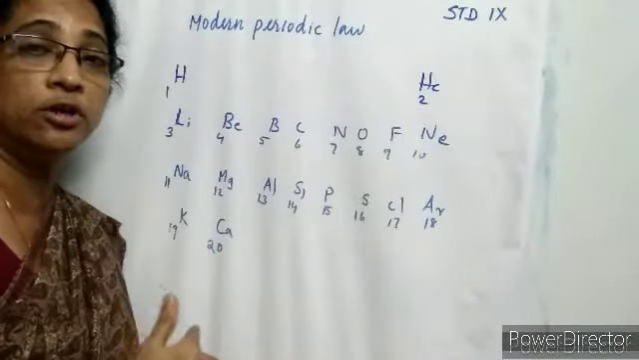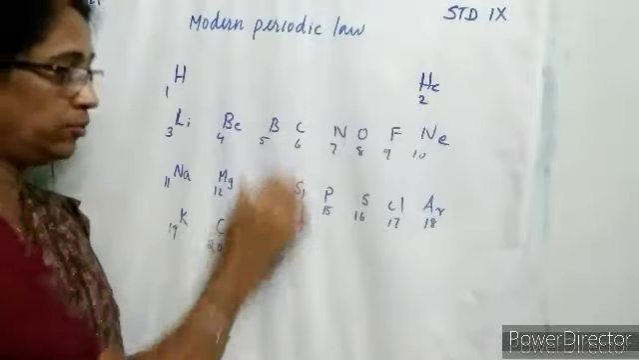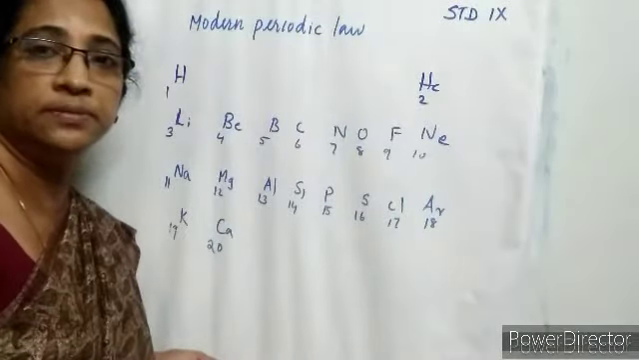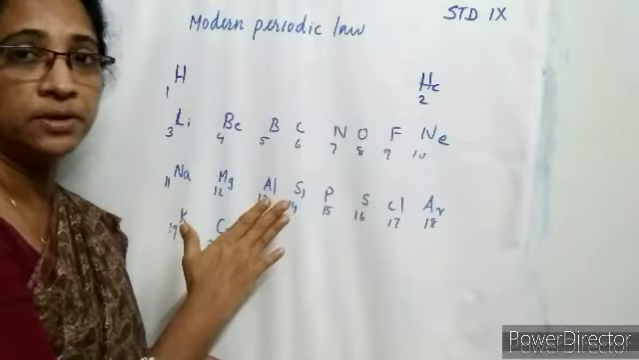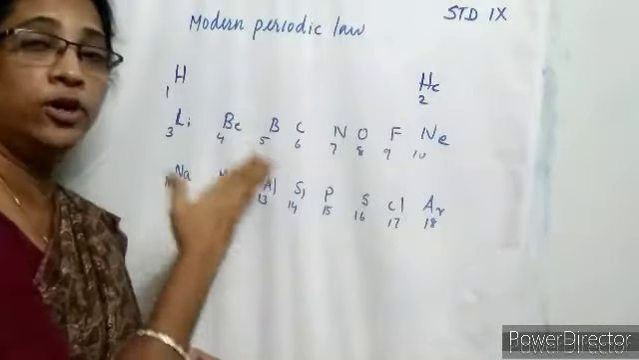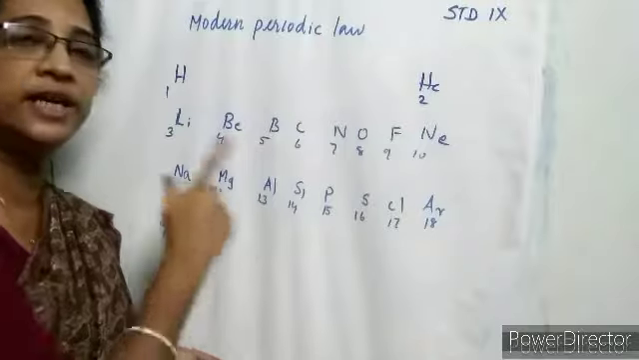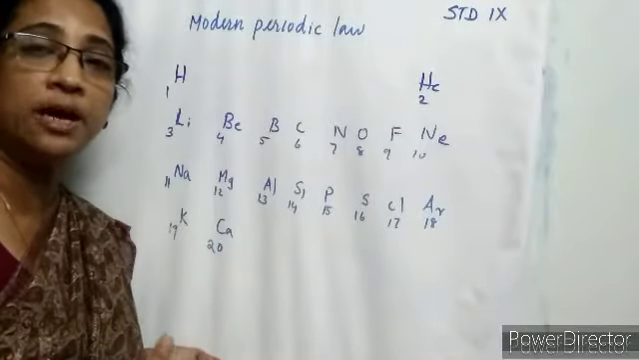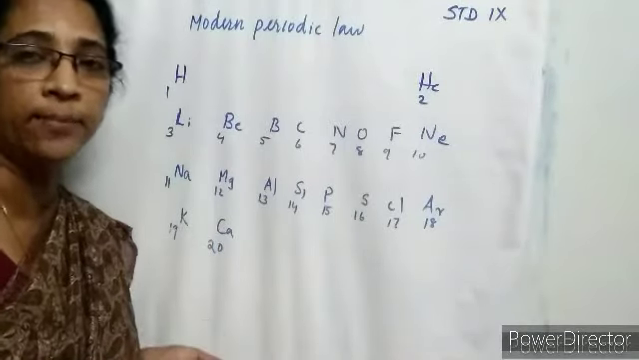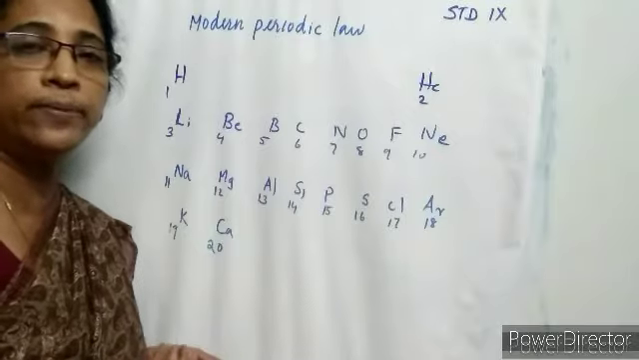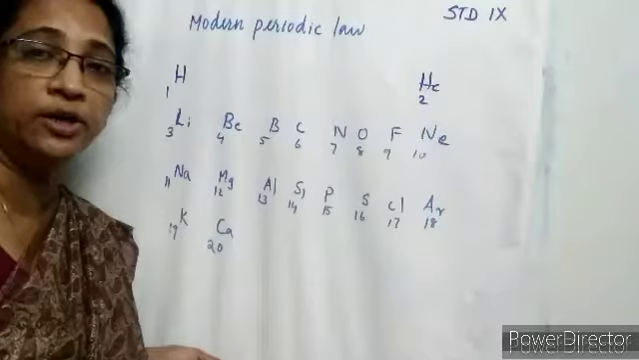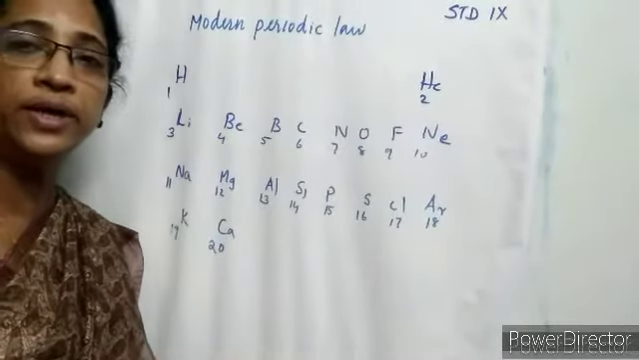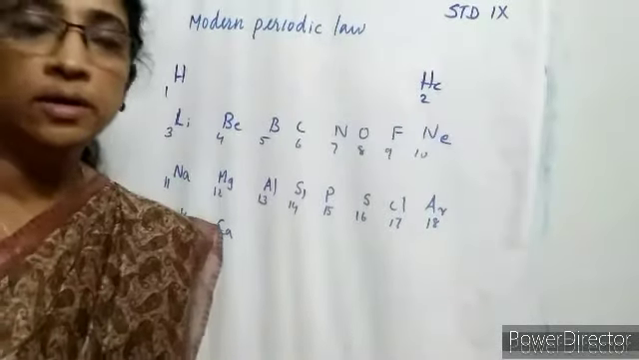So there are a total of 7 periods and how many groups? 18 groups. And this arrangement was given by Moseley. And the modern periodic law states that the physical and chemical properties of elements are periodic functions of their atomic numbers. State modern periodic law: the physical and chemical properties of elements are periodic functions of their atomic numbers.